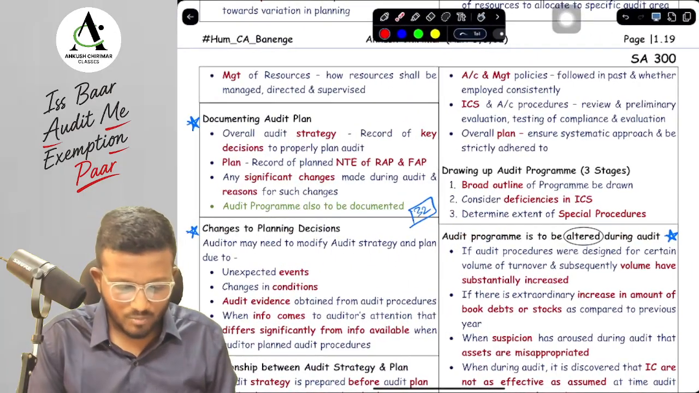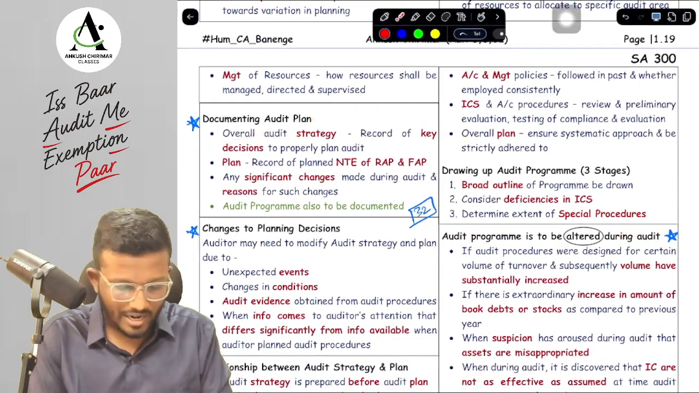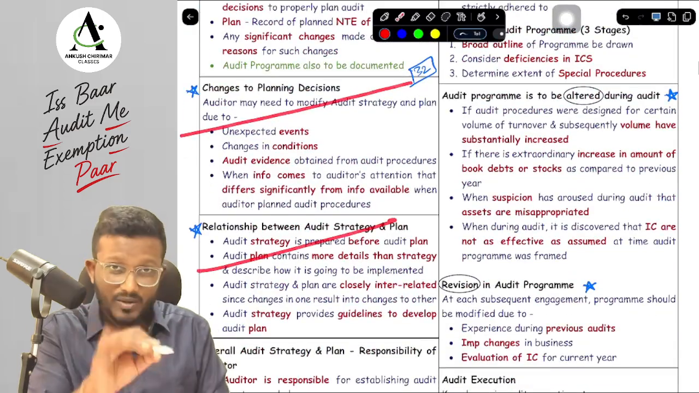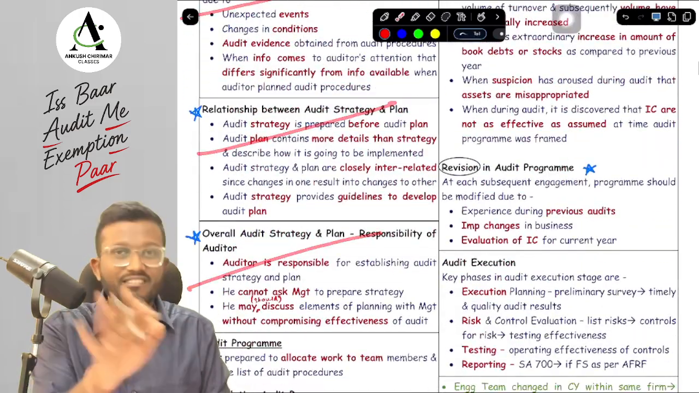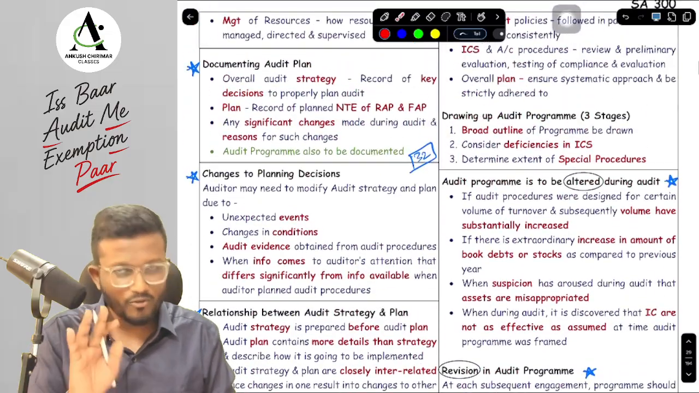Let's discuss it from the concept book. We are talking about documenting the audit plan, which is important. Changes to planning are also important. The relationship between strategy and plan is also important. And the responsibility of the auditor is also important. All four things are very important.